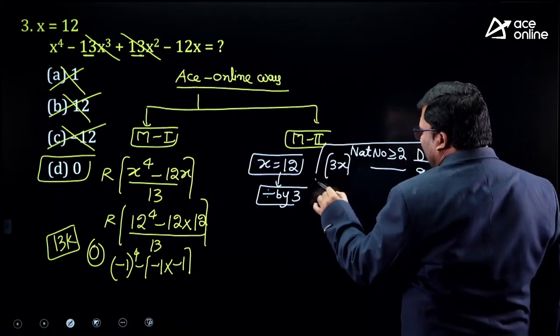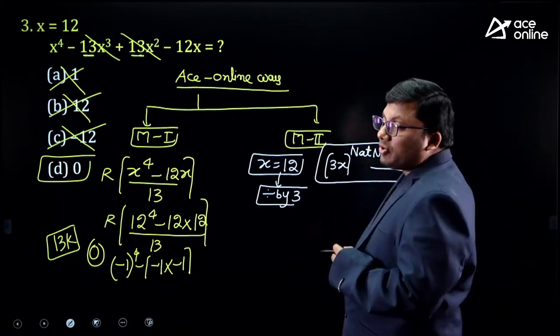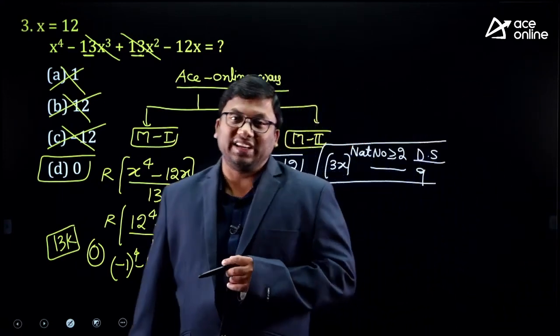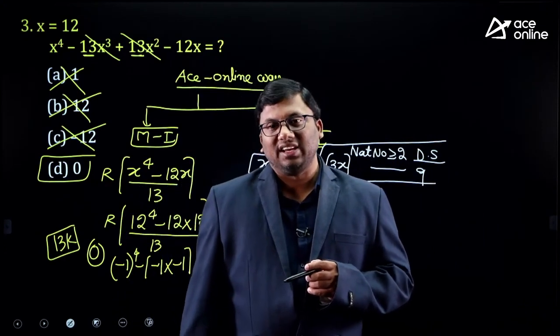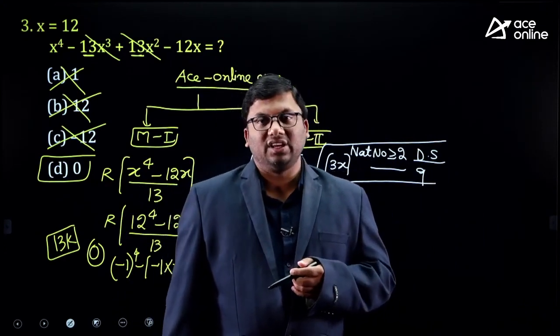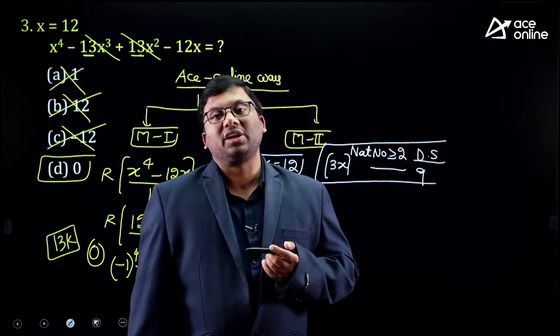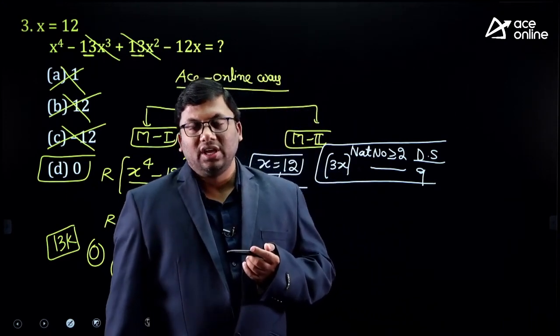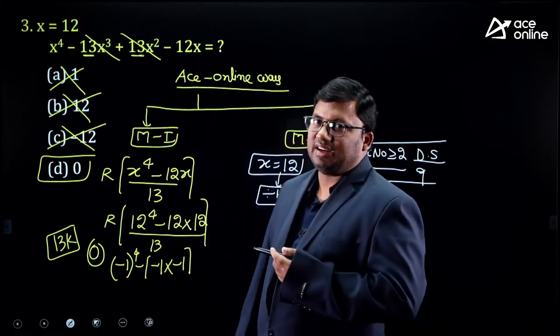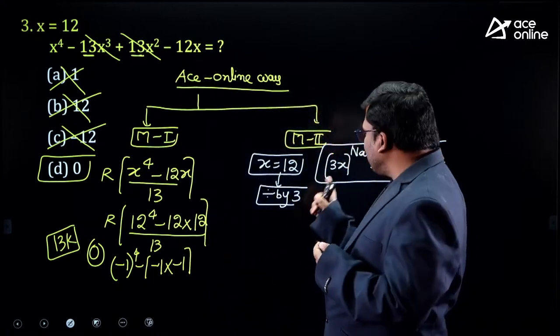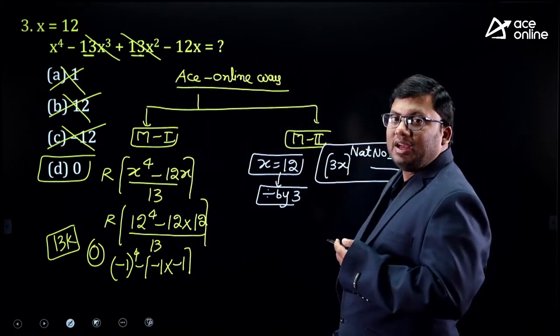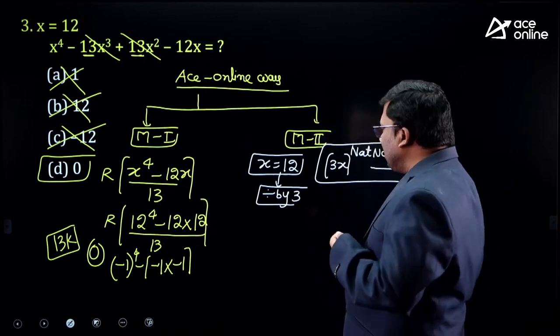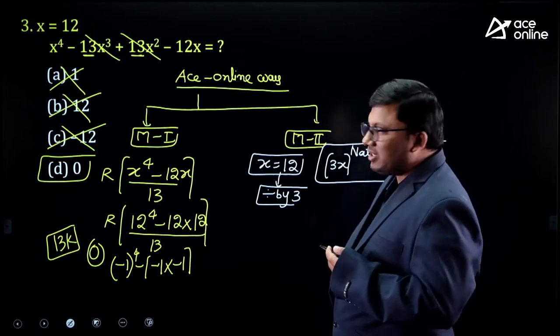You take any multiple of 3. 6 square is 36, and 3 plus 6 is 9. 9 square is 81. 12 cube is 12 into 12 into 12, which is 3 into 3 into 3, so it is 27, divisible by 9. 3x to any natural number power greater than or equal to 2, the digital sum will be 9.